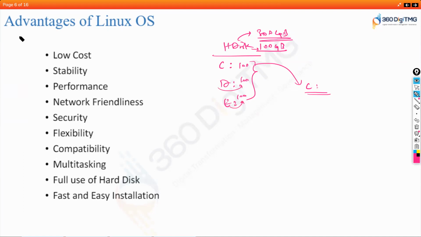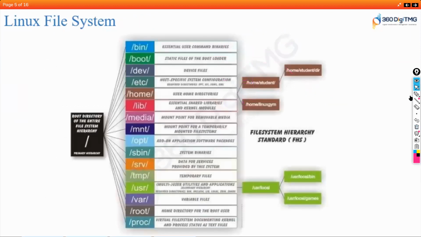No, right? You'll not get 100%, because some storage space is utilized by the system files. It will say 98 or 99, something like that. Some storage space is utilized by system files and you'll not even know what files and where they are using it. Whereas in Linux operating system, you will not have anything of that sort. 100% of the disk is given access to you.